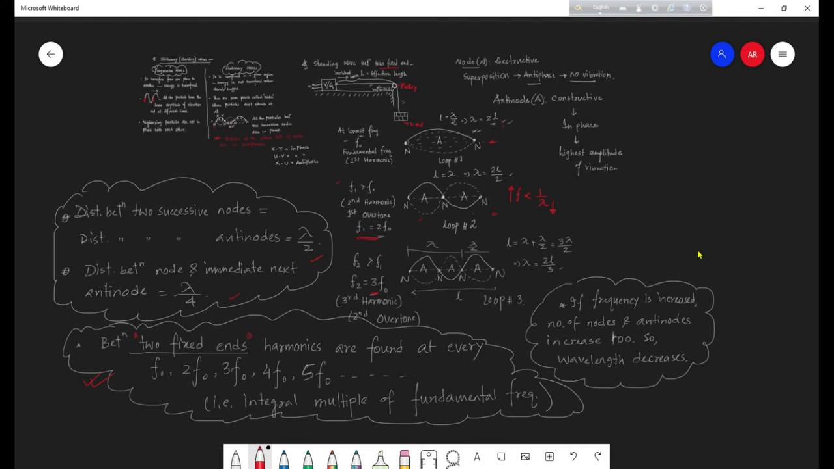Repeated constructive and destructive superposition takes place. Constructive corresponds to an antinode, maximum amplitude of vibration. Destructive corresponds to a node, where we see minimum or zero amplitude of vibration. All right. The other cases, one open and one closed, and between two open ends, are yet to come.